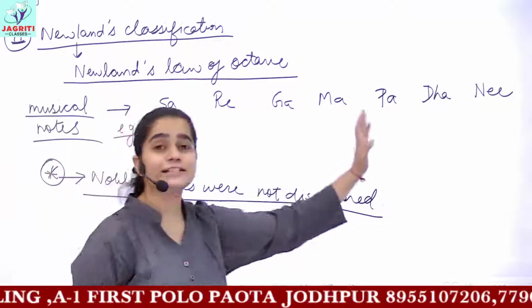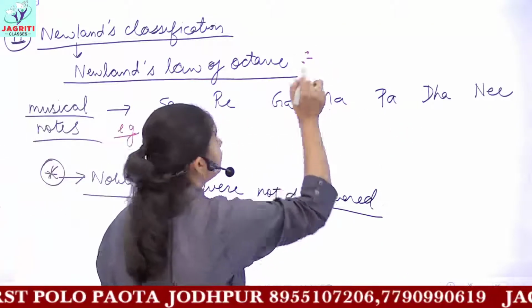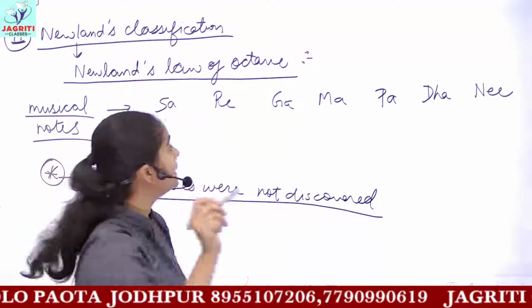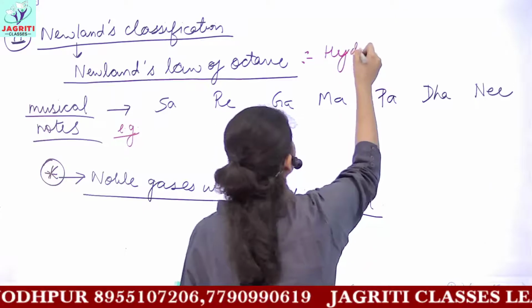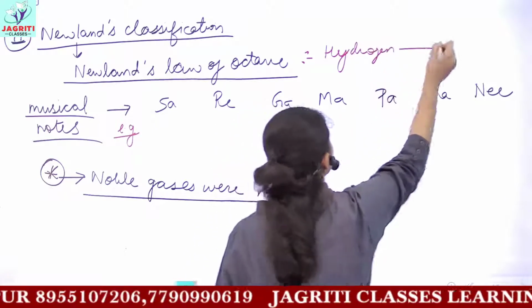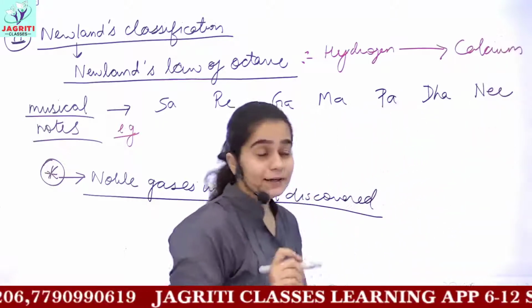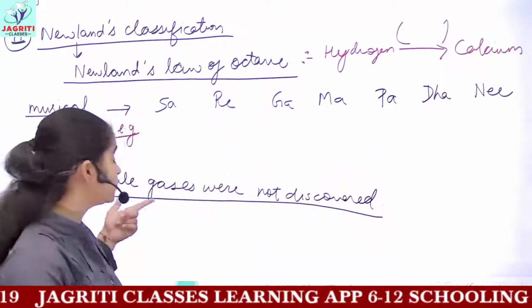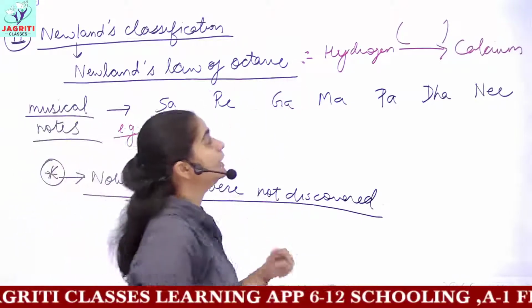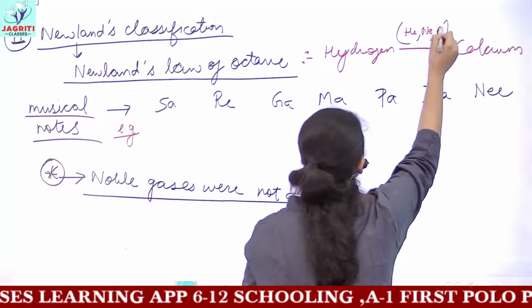The whole of this table is made in your books. This classification only included the first 20 elements. That is, this classification started from hydrogen and it included all the elements till calcium. But remember that in this classification, the noble gases which we know now were not included. That is, you didn't have helium, neon and argon.